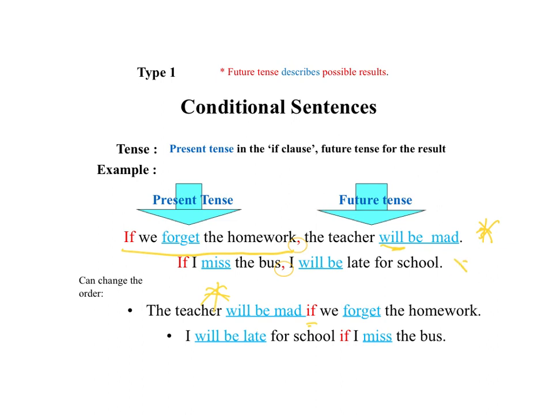And again, if we have this one here, it starts with if I miss the bus, I will be late for school. So here we have I will be late for school. So you could be saying that you're just going to be late for school, but then we have the if here, if I miss the bus, because it hasn't happened yet. And you're talking about the future because you've used will. I will be late for school if I miss the bus.